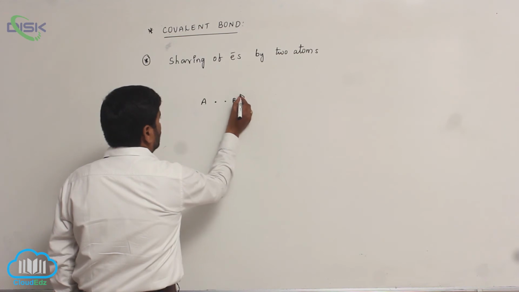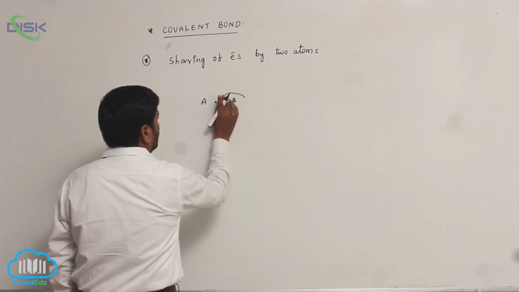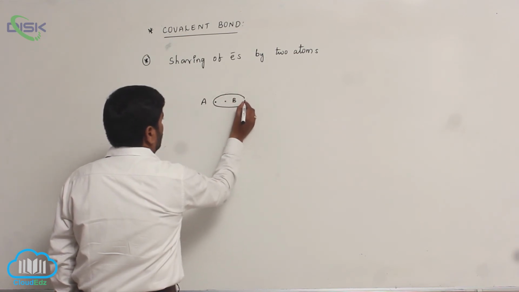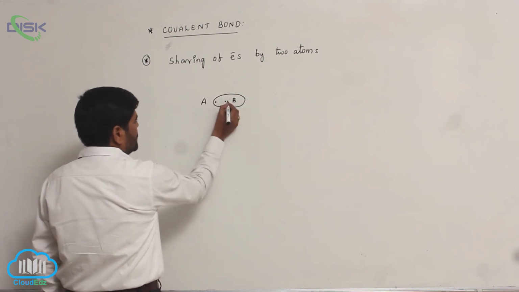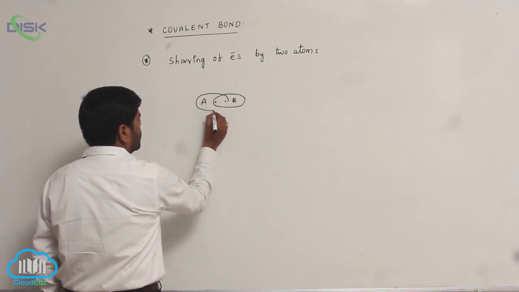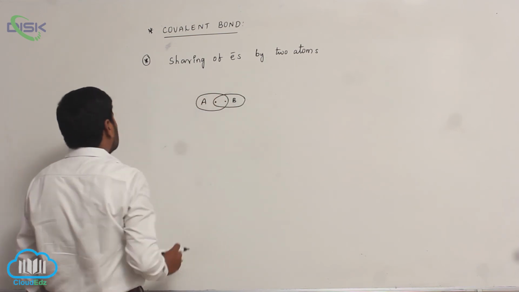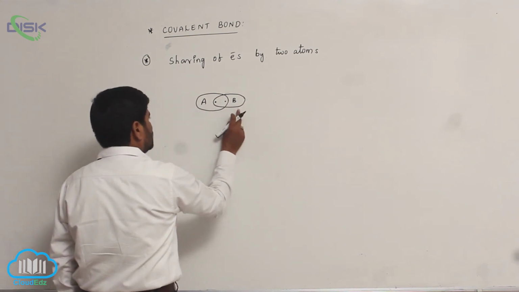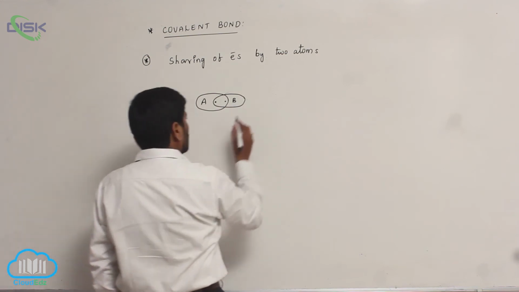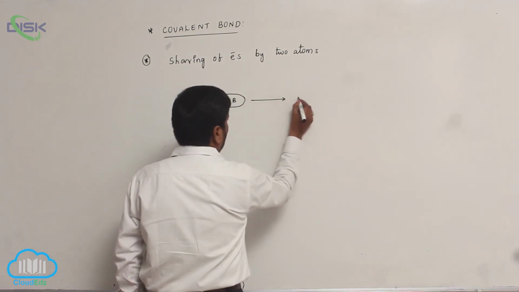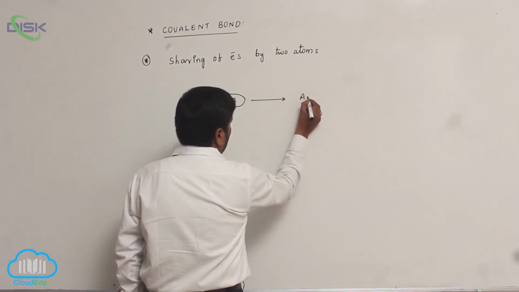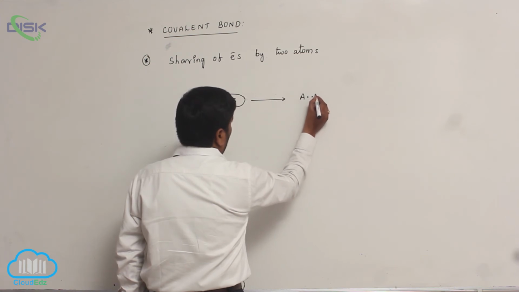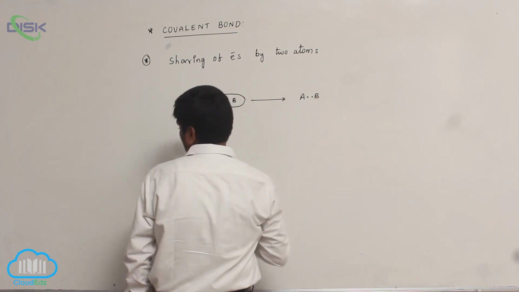This is the sharing. This is atom A, and this is atom B. Here is the A atom electron and the B atom electron.